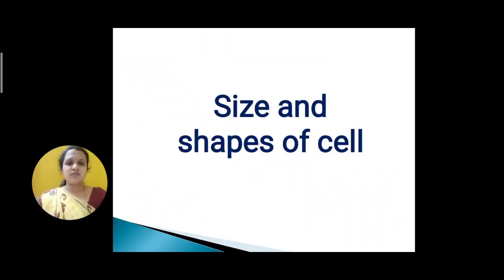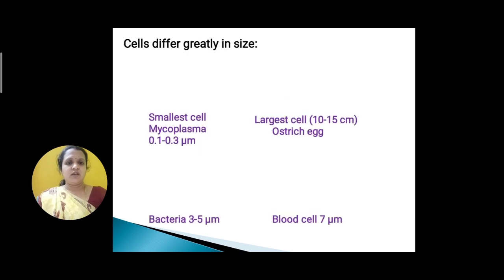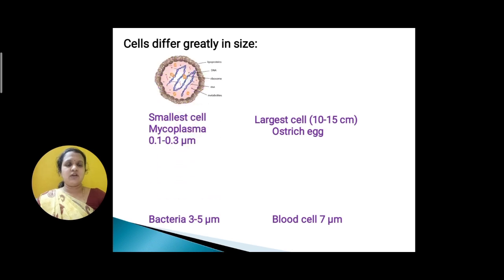Okay students, now let us study about the size and shapes of the cell, because in cells we can find different sizes and different shapes. Cells differ greatly in their size, and the smallest cell, that is the mycoplasma, measures about 0.1 to 0.3 micrometer. Mycoplasma is one of the prokaryotic cells.